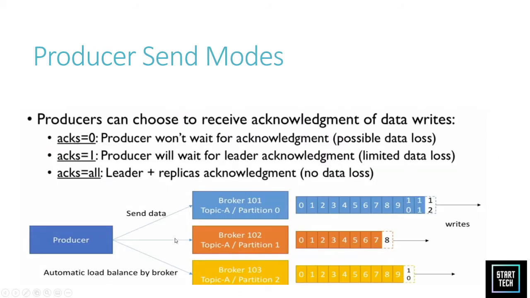For example, suppose we have this cluster and the producer has data. For key 101, the producer performs some hashing. So if we are passing 101, it will always go to partition 0.